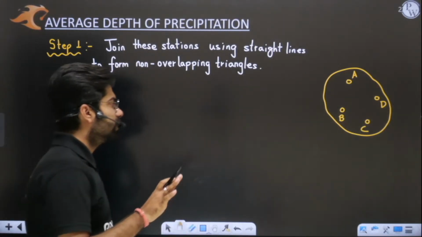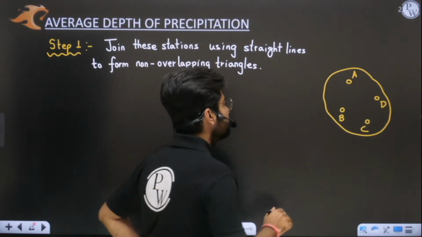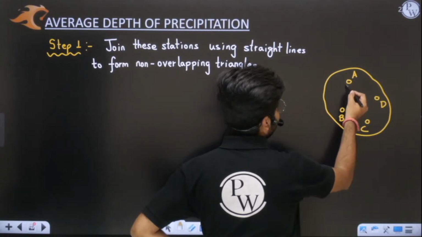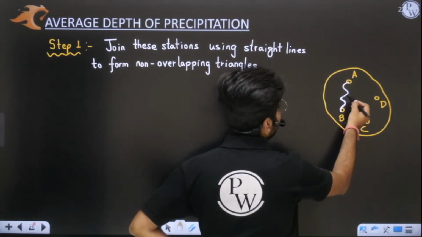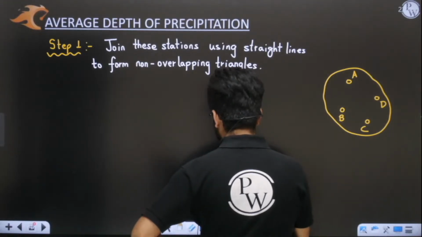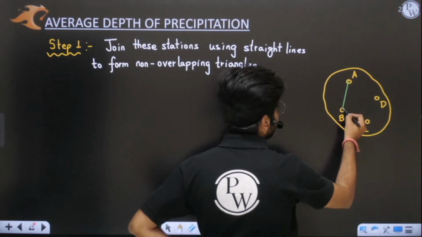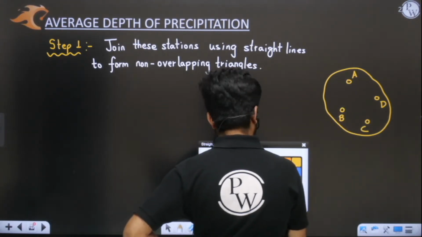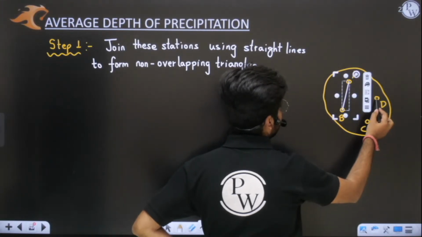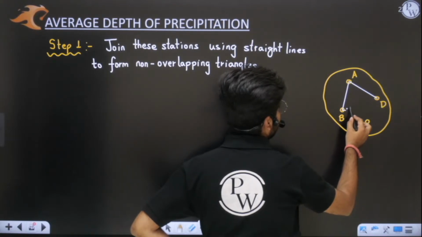The first thing is that we have to join these stations using straight lines. We will not join them by curvy lines, we will join them by straight lines. Let me show you the very first step. We have to join this, and this, like this we will join.